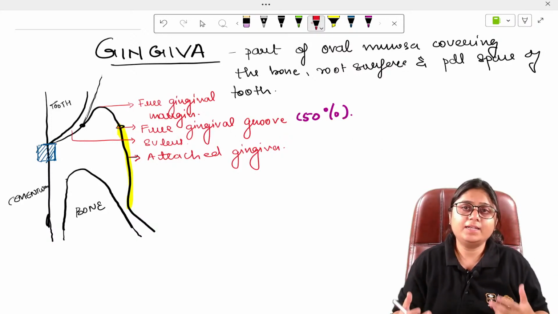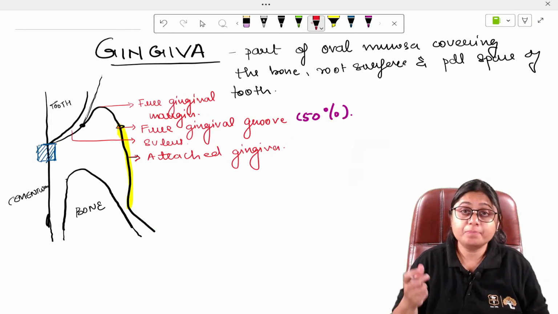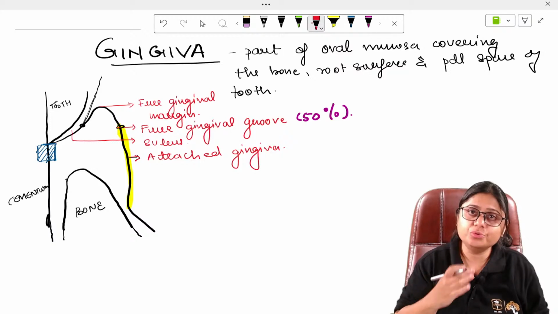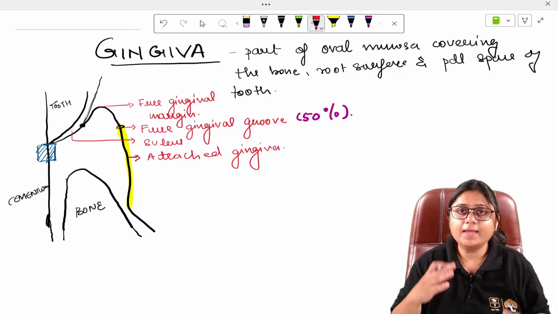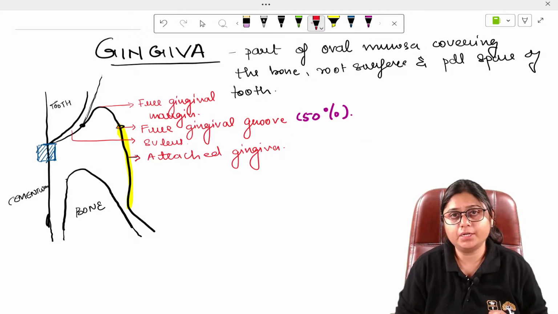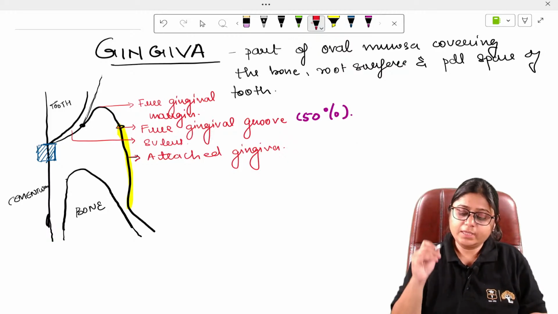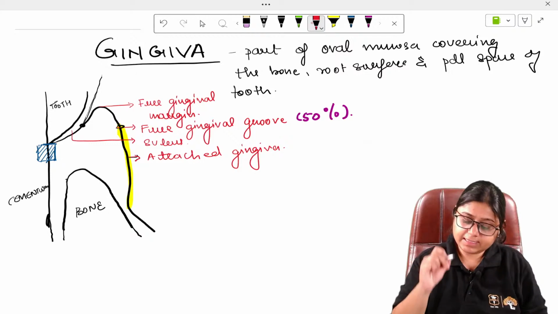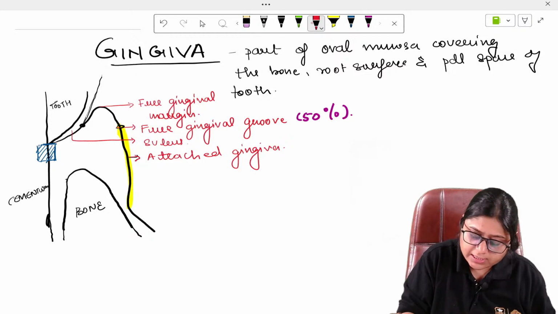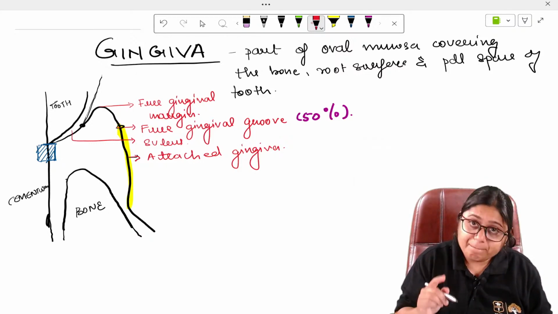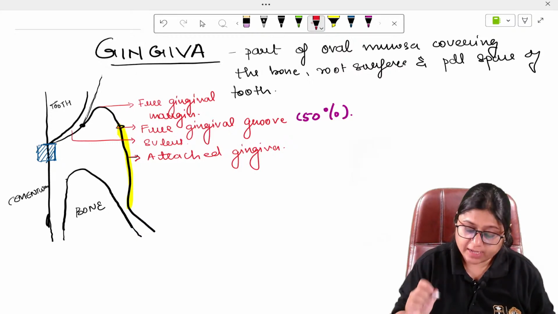Why is it called attached? It is called attached because it is attached to the underlying bone, and it is very firmly adherent to the underlying bone. It cannot be moved. So the attached gingiva extends from the free gingival groove up till the mucogingival junction.